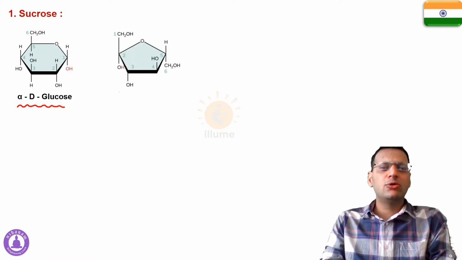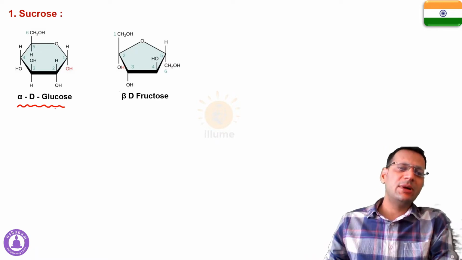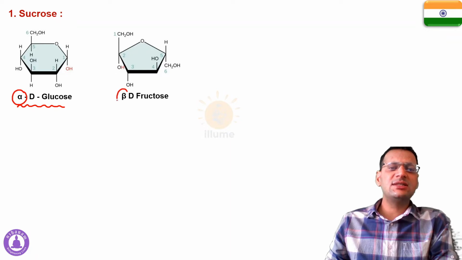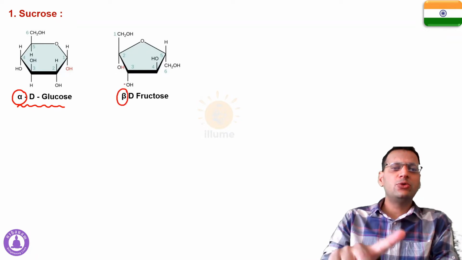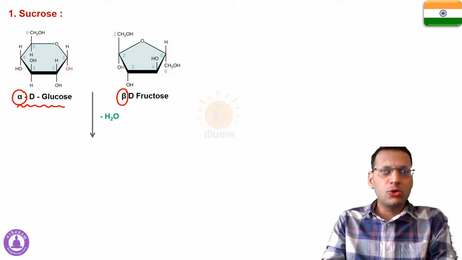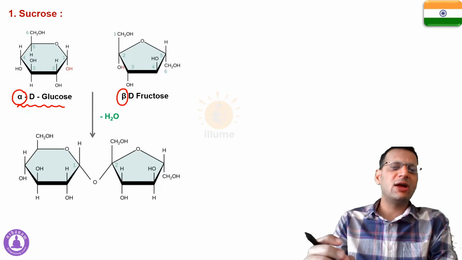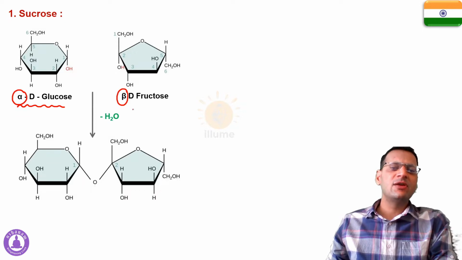This alpha D glucose reacts with beta D fructose. So there is a difference. Remember, the glucose in this case is alpha and the fructose is beta. When these two take part in the reaction, they form a disaccharide called sucrose. And as I already discussed, there is always loss of a water molecule, called dehydration synthesis, and sucrose is formed. This is a glycosidic bond that is formed between alpha D glucose and beta D fructose.